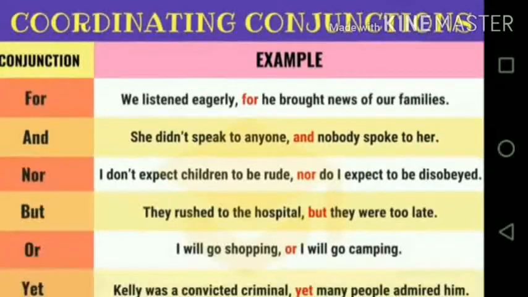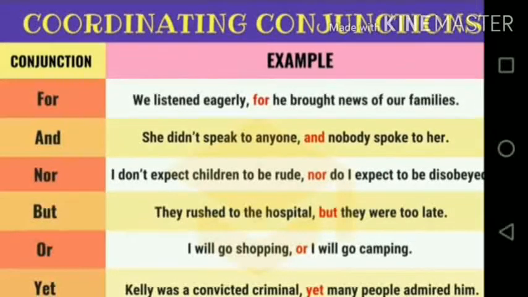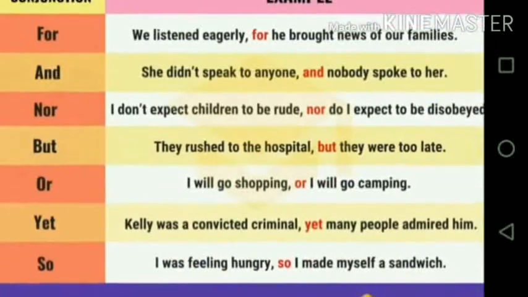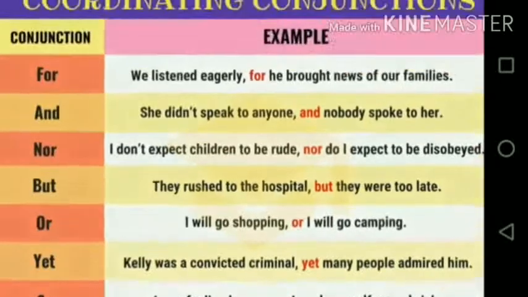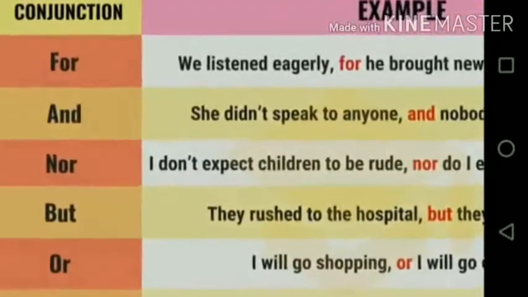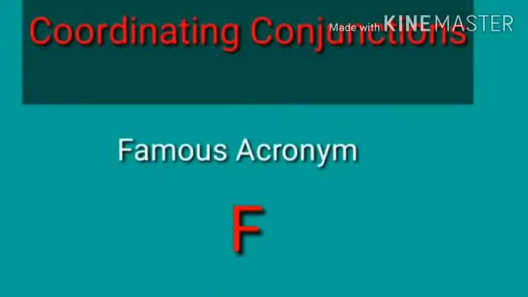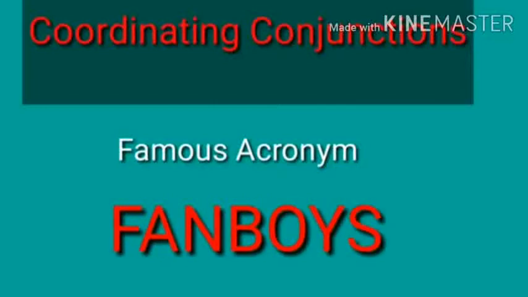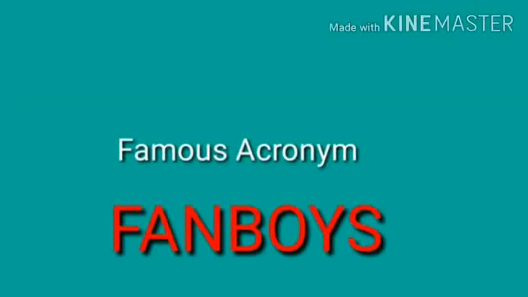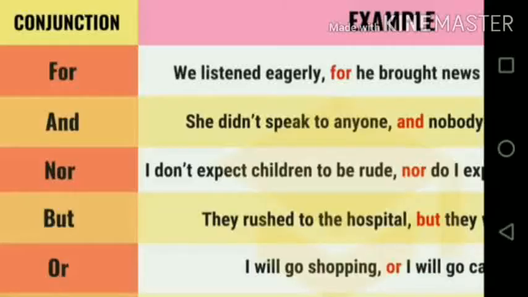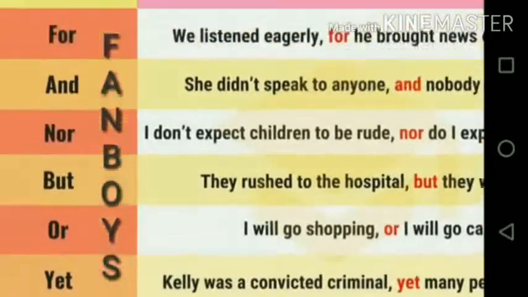Now we shall see the first type of conjunction, that is coordinating conjunctions. The coordinating conjunctions are given on the left side, and on the right side the example is given. The coordinating conjunctions are called FANBOYS. It is a famous acronym, and taking an acronym means taking the first letter of different words and framing a new word. That is called FANBOYS. That's what is given here, FANBOYS.